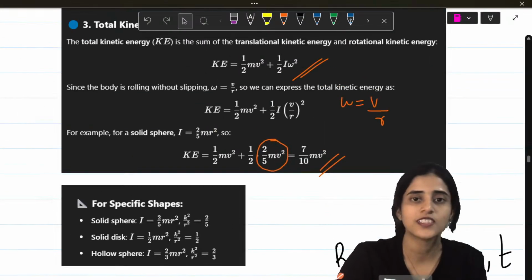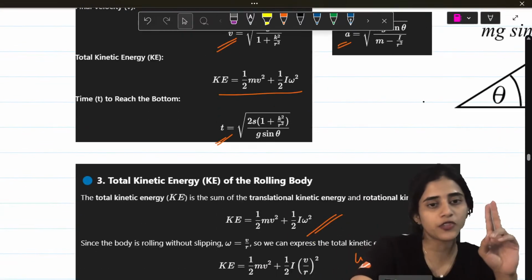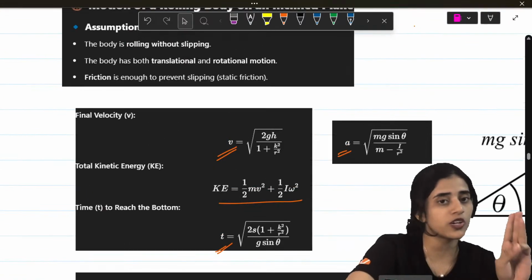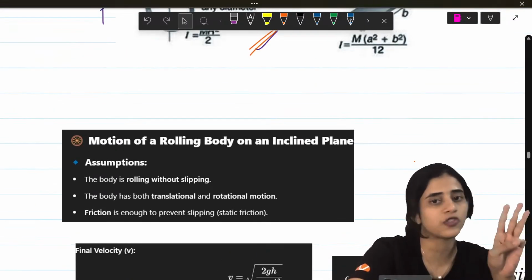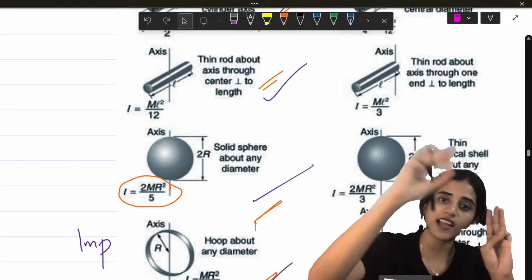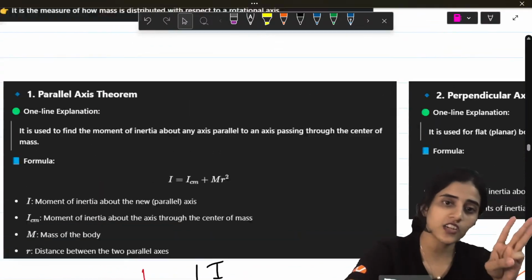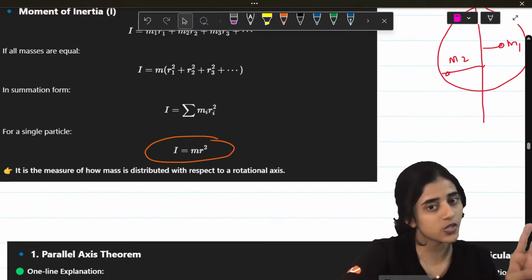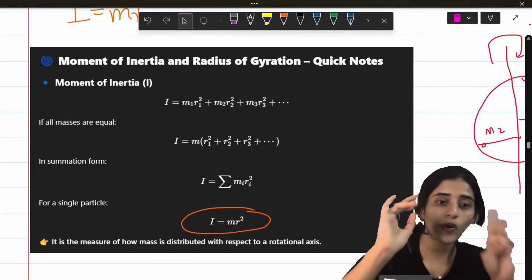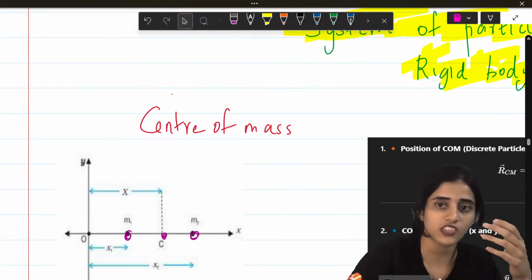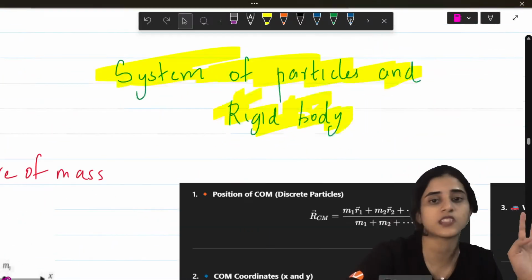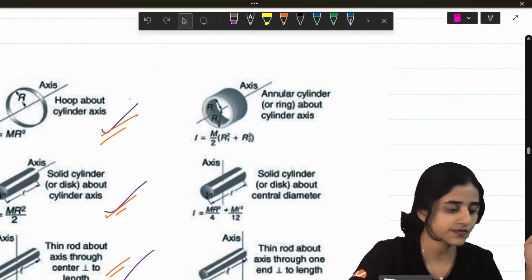So in this chapter, what all do you have to know? You have to know kinetic energy of a rolling body, acceleration of a rolling body, velocity of a rolling body, time of a rolling body, and then different values of inertia. Now, what is inertia? Inertia is mr square. This is only one general formula, but depending on shapes, the value of inertia will change. That's all that you need to know from system of particles.